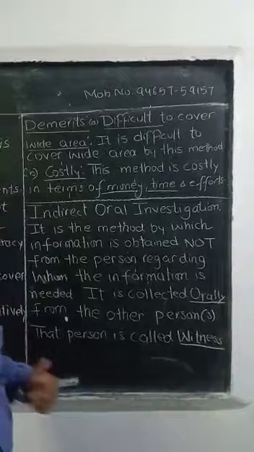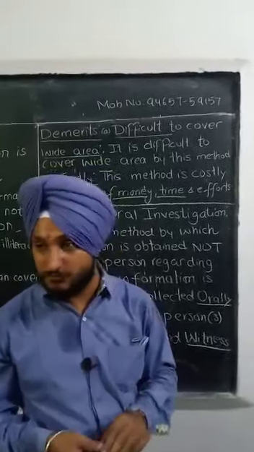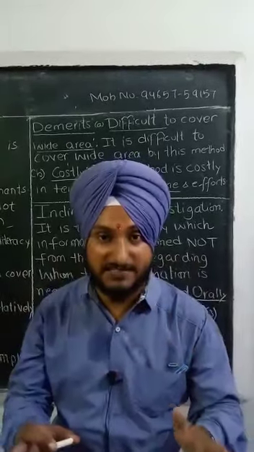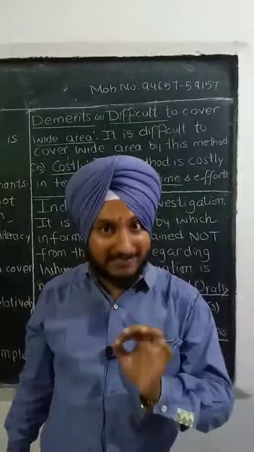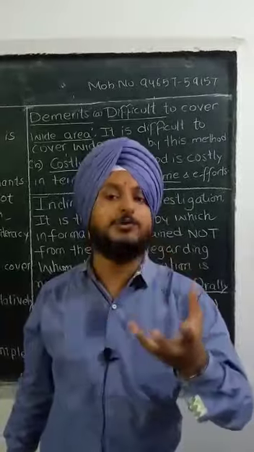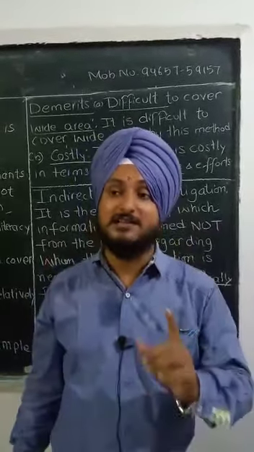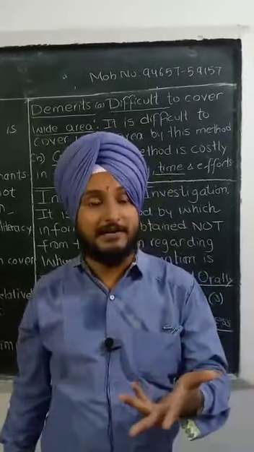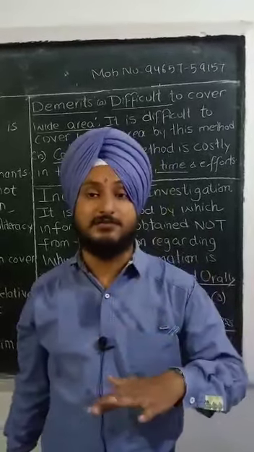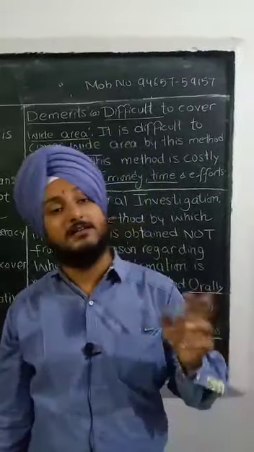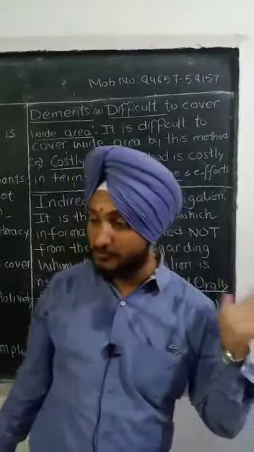So this is the second demerit of direct personal investigation. Now students, think of it from the examination point of view. There will be a 3 marks question: What do you mean by direct personal investigation? You have to write this in your own wording if you are aware of what the actual concept is. Then there may be: write its merit and demerit. So if a 3 marks question is there, you can write 1 merit or 2 merits and 2 demerits. Okay students, very easy to learn.